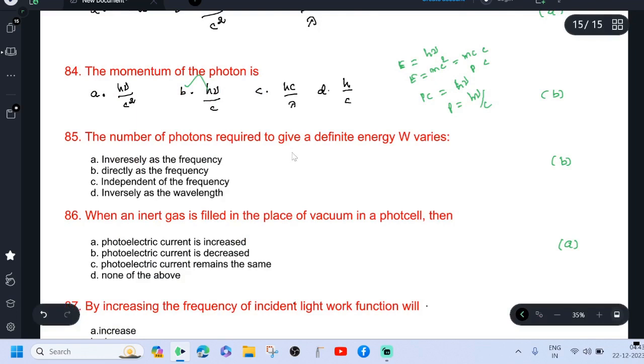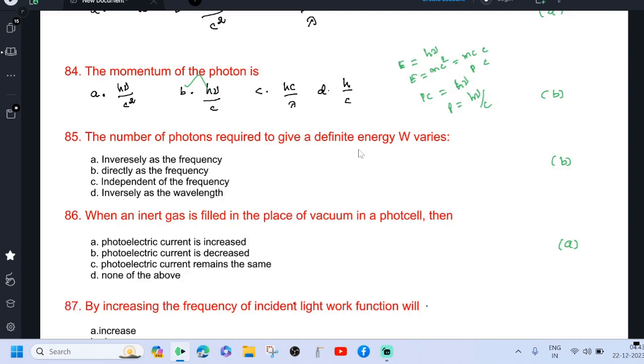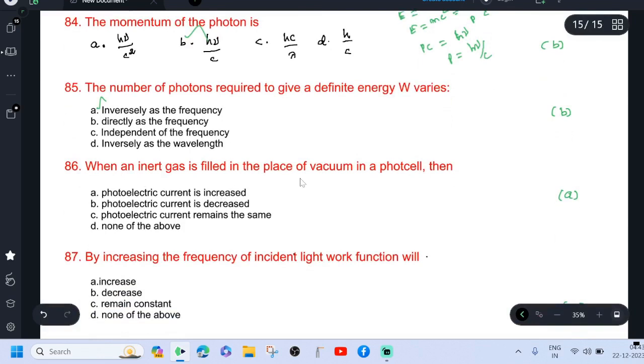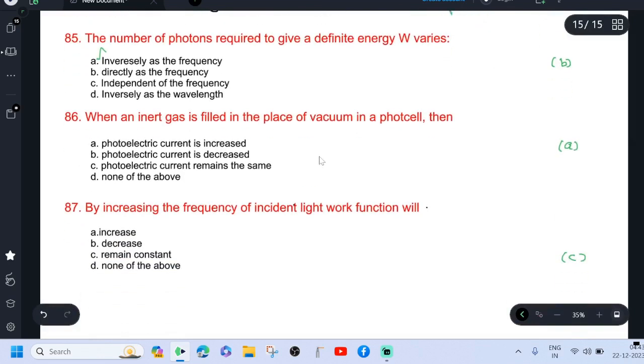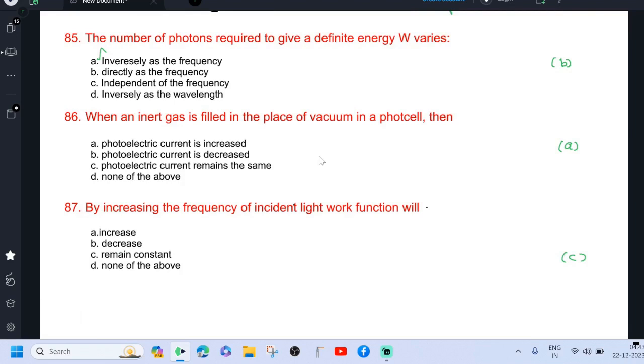The number of photons required to give a definite energy W varies inversely as the frequency, because W equal to N h nu, N equal to W by h nu. Therefore, the number of photons is inversely proportional to frequency. When an inert gas is filled in the place of vacuum in a photocell, then the photoelectric current is increased. By increasing the frequency of incident light, the work function will remain constant.